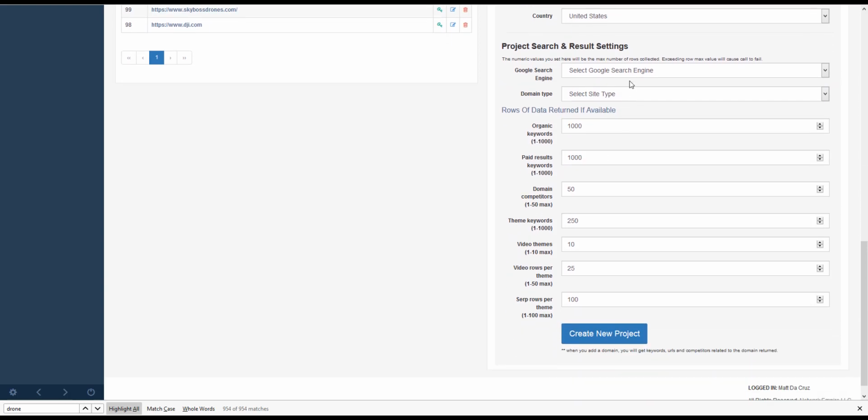So that classification tells us what type of site it is, but then also on the project, every time we add a domain, we can customize how much and how deep we want to drill down.